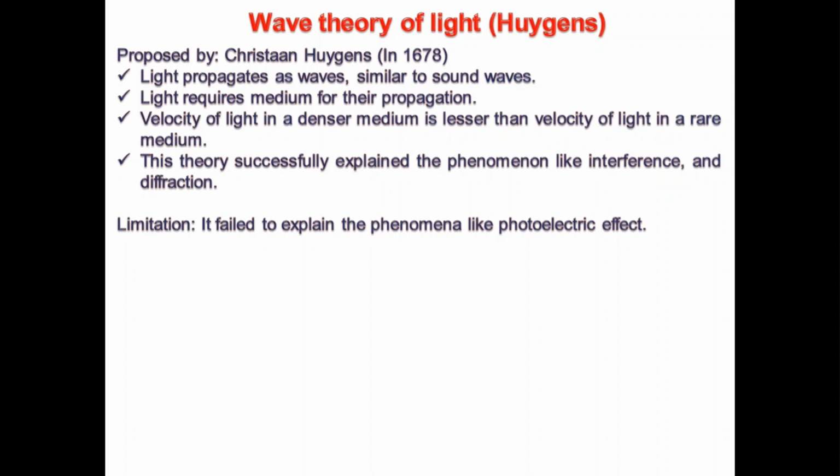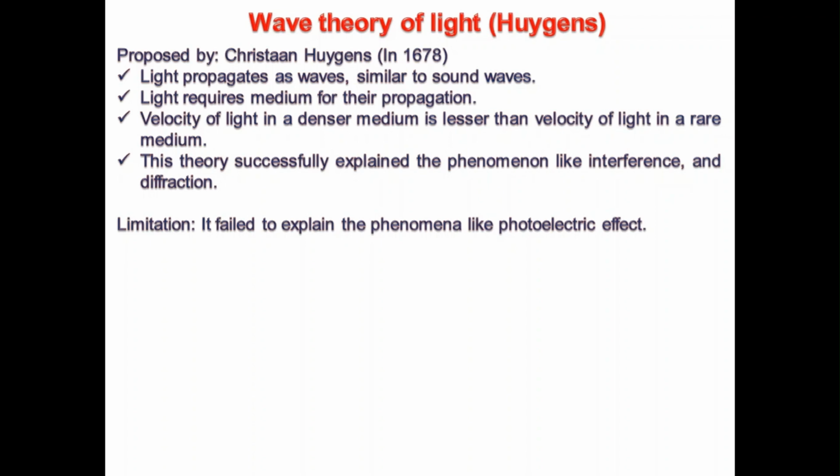That light needs a medium for its propagation is again a wrong statement, we know that, but he corrected that the velocity of light in a denser medium is less compared to a rarer medium.